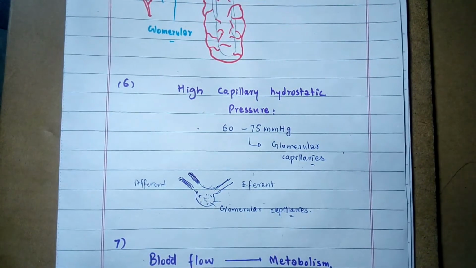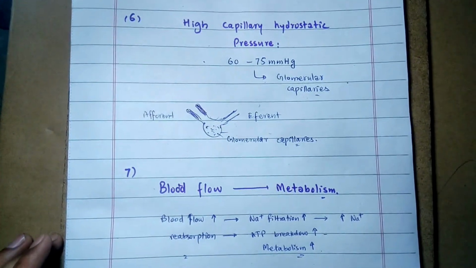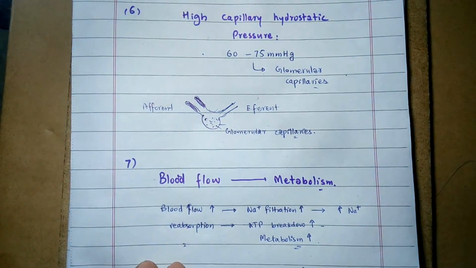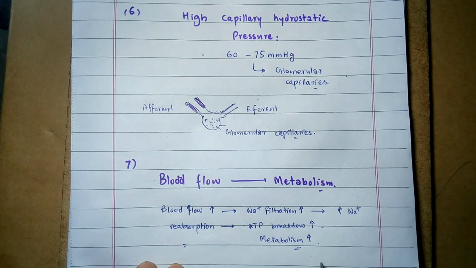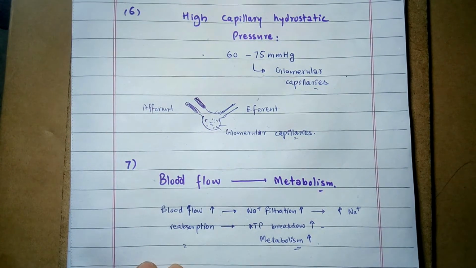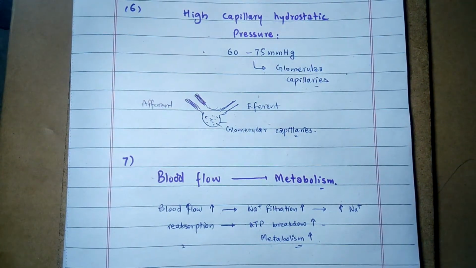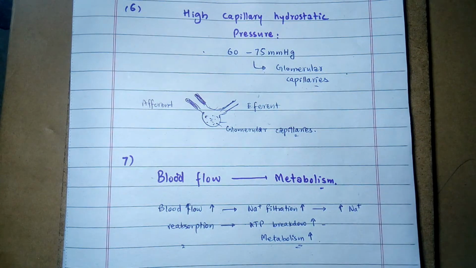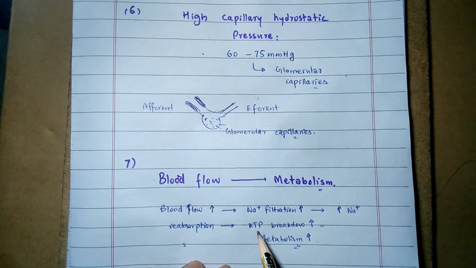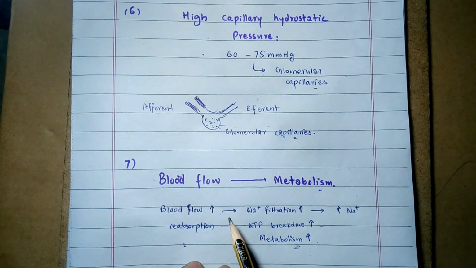Then the last peculiar or unique property of the renal circulation is an amazing feature. In the body, the metabolic rate of an organ regulates the blood flow to that organ. For instance, if the metabolic rate increases, the blood flow increases. But in the kidney, it is opposite. Here the blood flow regulates the metabolism. Here the blood flow regulates the oxygen consumption. Here the blood flow regulates the ATP breakdown.